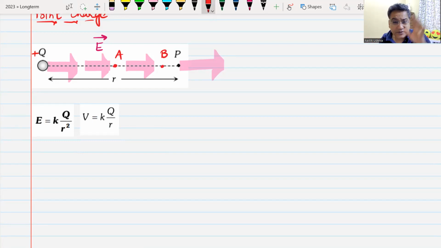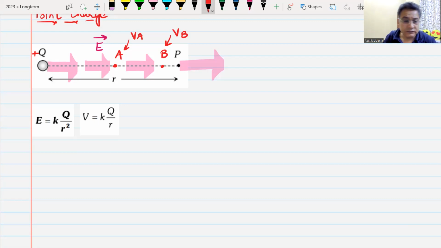If I call the potential of point A as VA, and the potential of point B as VB, remember potential at infinity is taken as 0. Which point is at a higher potential, point A or point B?